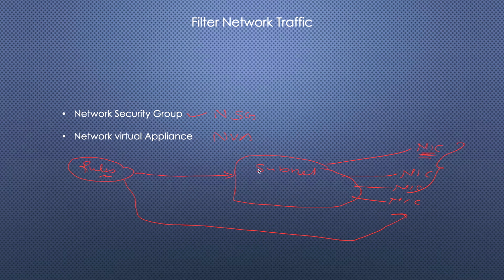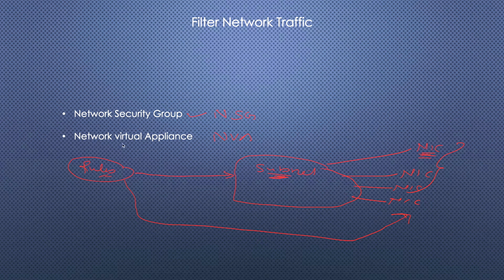I suggest you have a special subnet so that we can apply these rules at the subnet level, and automatically it will apply on the following NICs. It is easy to handle. If we apply rules on a particular NIC, I don't think it is very good. Otherwise, we might have 1,000 or 2,000 NICs in one subnet, and then we have to check each and every NIC. So it is better to apply these rules at the subnet level so that we can organize it very well.